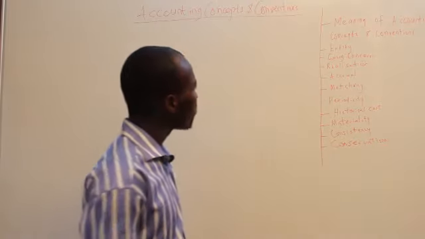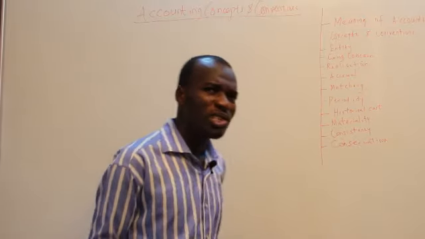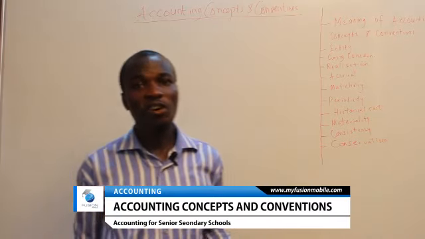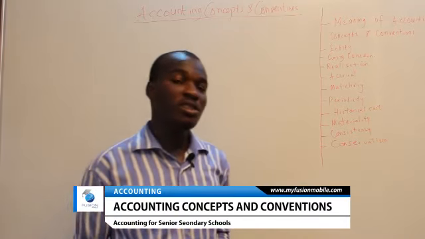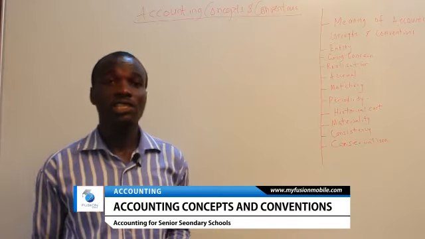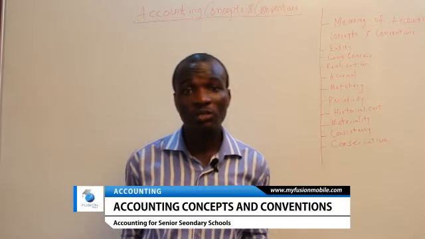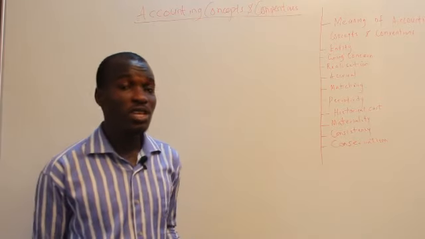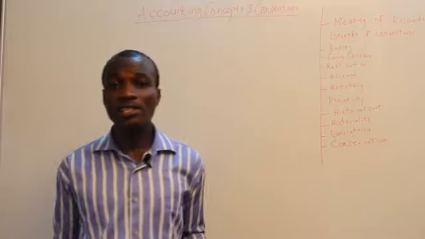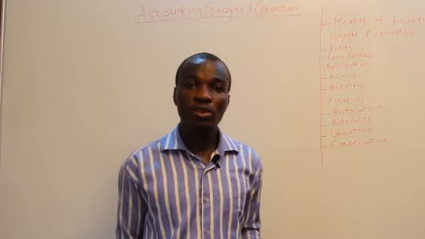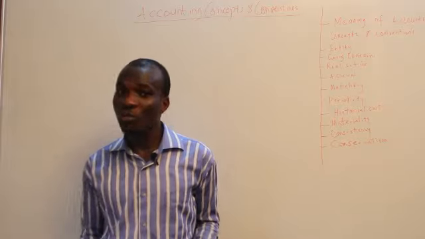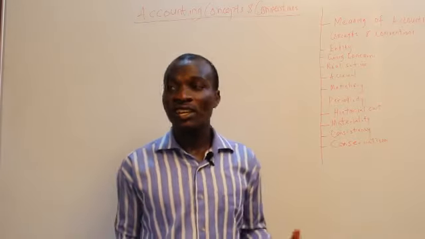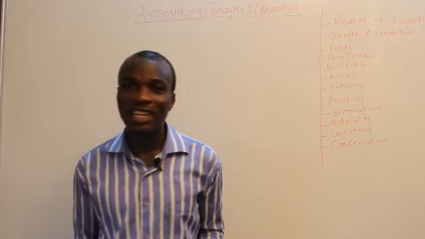So the first thing we have is the entity concept, that is the business entity. What this concept, what this principle is telling us is that in the business or in the organization, we have to take the business as a separate entity. So we assume that the business is different from its owners, a distinctive entity from its owner. Like the limited liability company, we know in the face of the law, the business is different from the owner. That is, the business has its own legal entity.